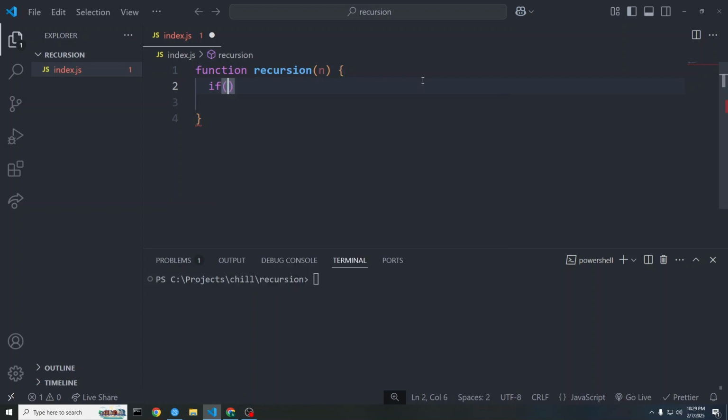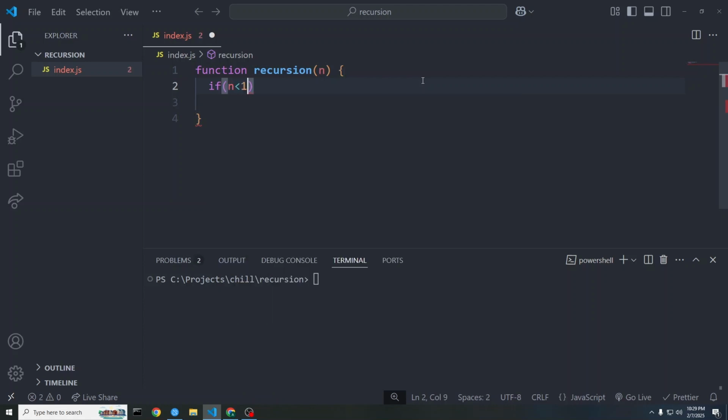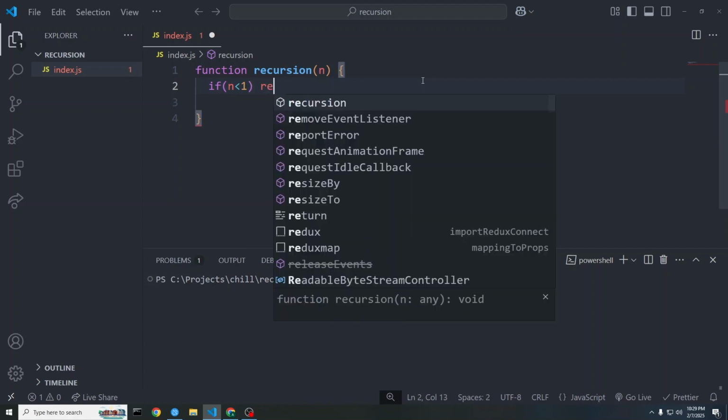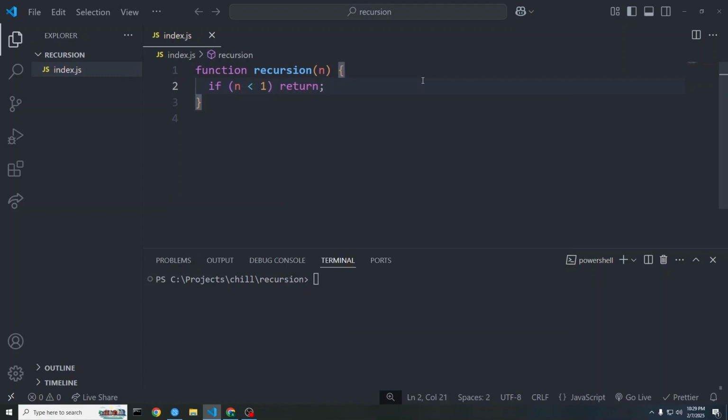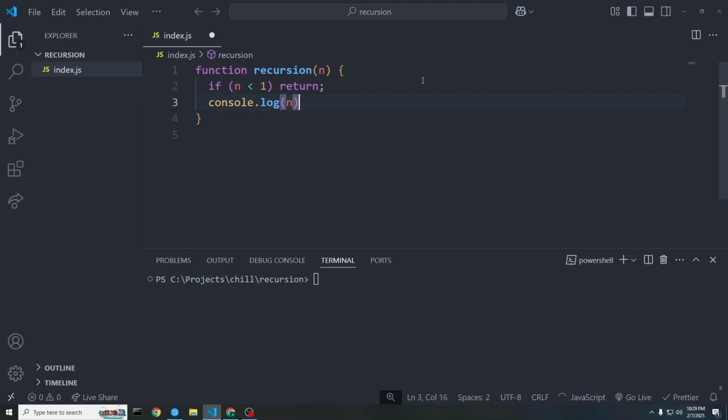If n is less than 1, then return. I'm gonna break the function here if the condition is true. Now I wanna console log the number, the given number, or the current number.